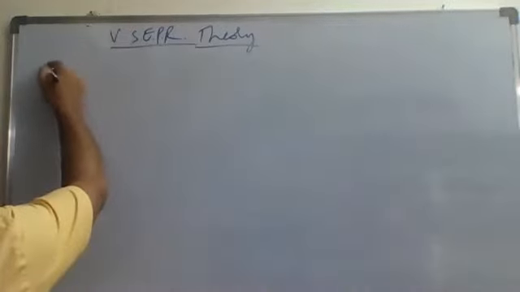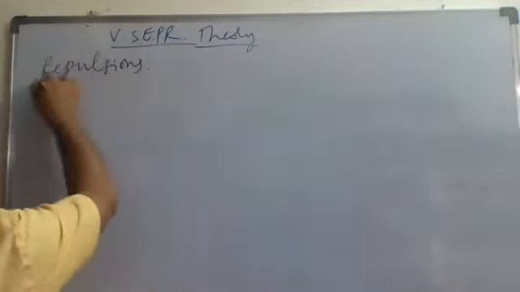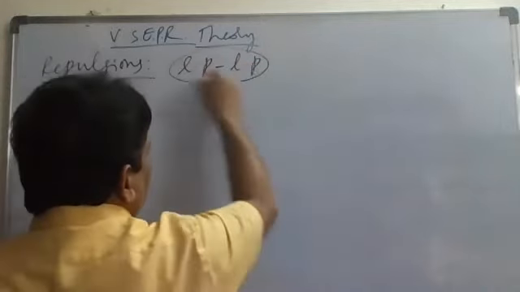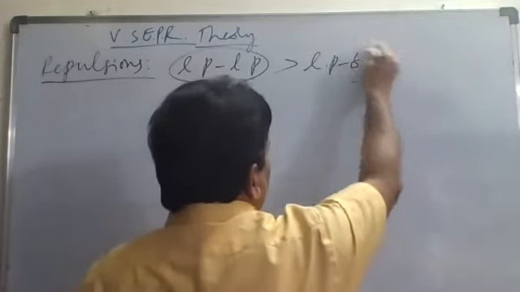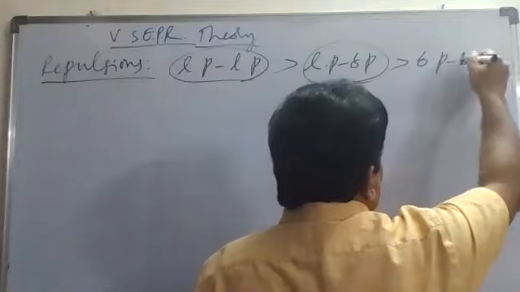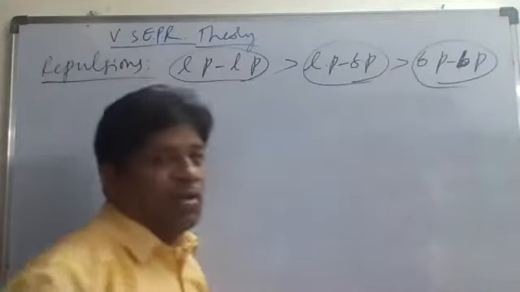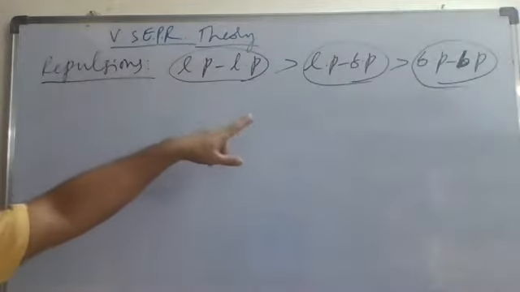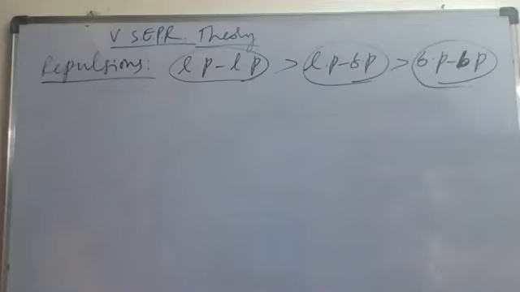So according to VSEPR theory, LP repulsions will be greater than BP repulsions. I told you yesterday, reasoning is important. The order, everyone can say: LP repulsions will be greater than BP repulsions. Okay, everyone knows. What is the reason?